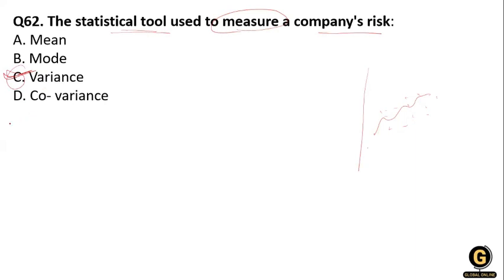It is calculated by taking the average of the squared deviations from the mean. The variance tells you the degree of spread in your data set, and the more the spread of the data, the larger the variance in relation to the mean. Clear? So variance is the statistical tool used to measure company risk.